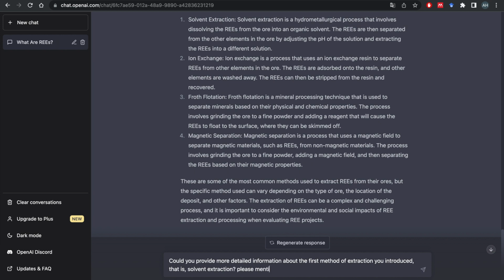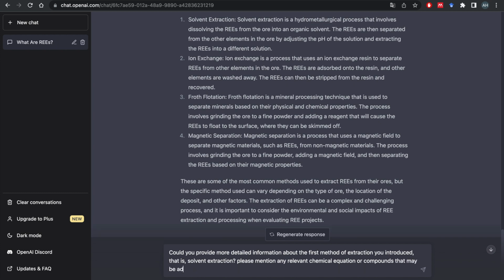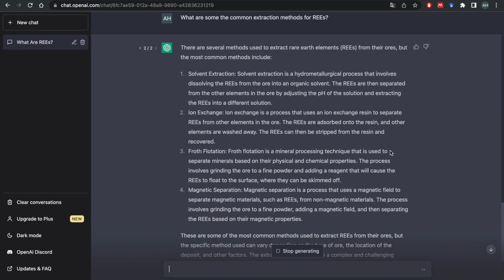Please mention any relevant chemical equation or compounds that may be used in this process.